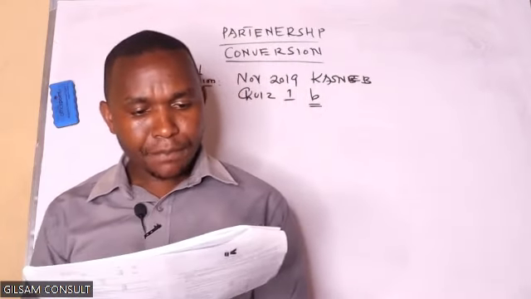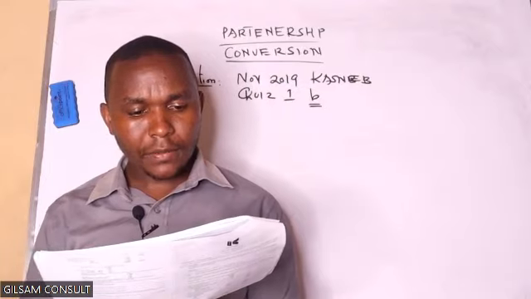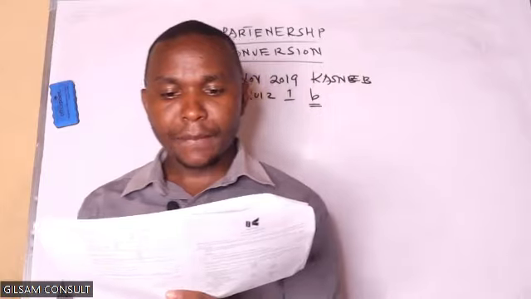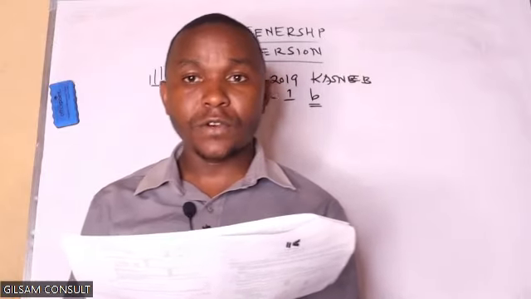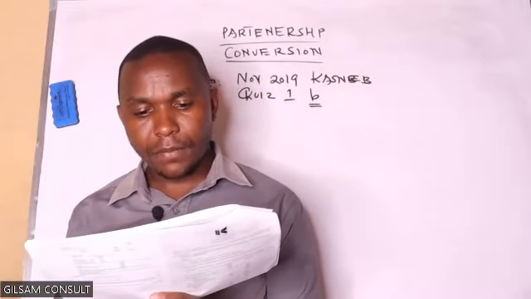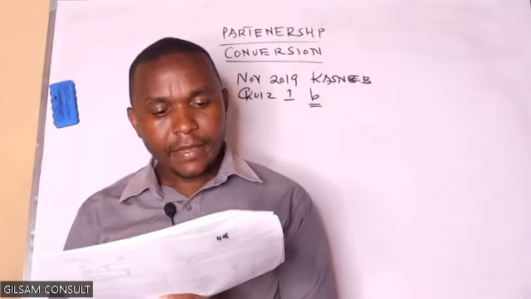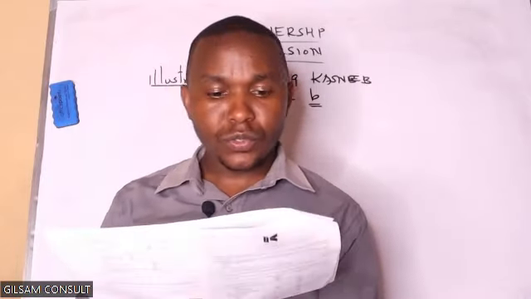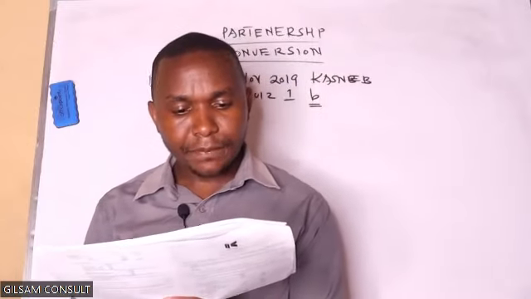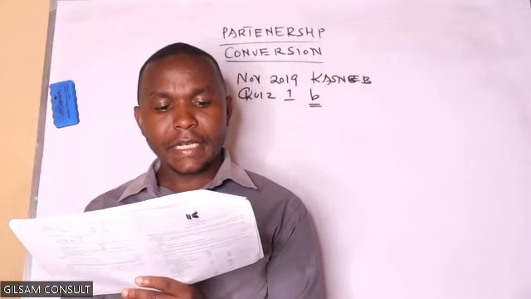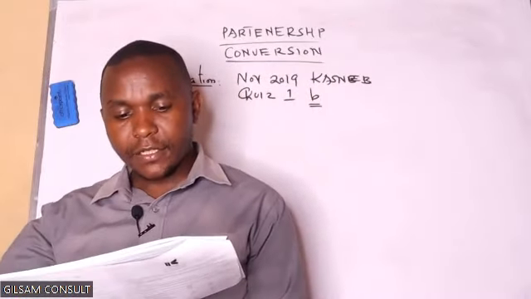Number 5, the purchase consideration amounting to 110 million was settled by the new company through the issue of ordinary shares of 10 shares each to the partners in satisfaction of the amount due to them upon the conversion. Required: the realization account on 30th June 2019, the partners' capital account, and the opening statement of financial position of 1st July 2019 for the CIFA Limited company.